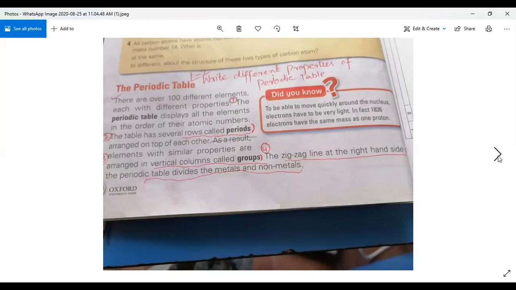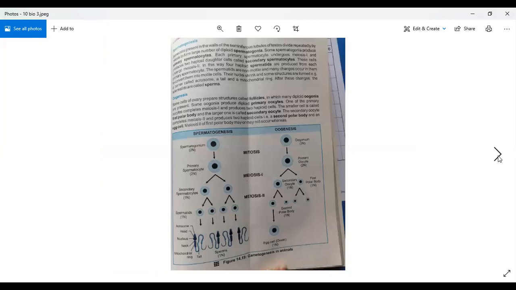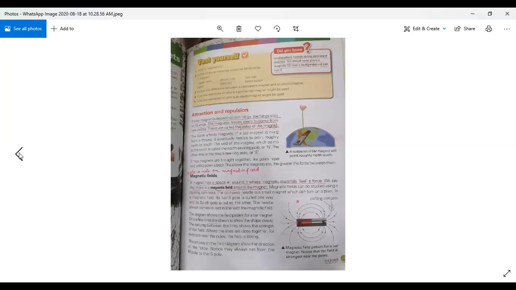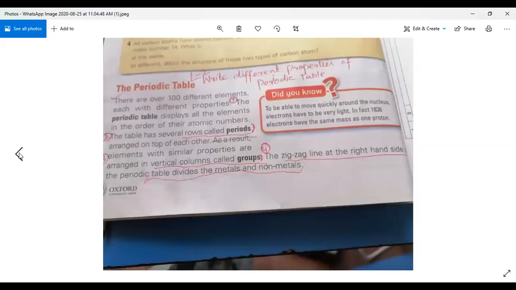Number 4 is that the zigzag line at the right hand side of the periodic table divides the metals and non-metals. Okay, wait. Now come to the next page.